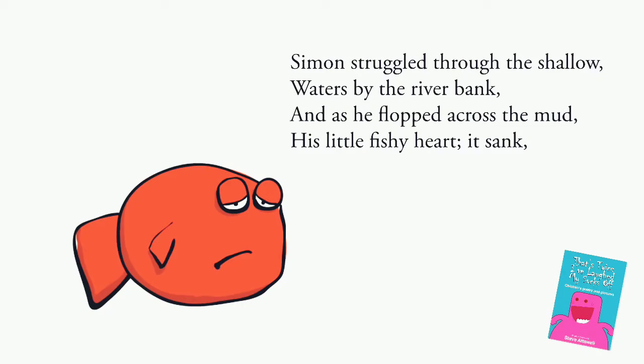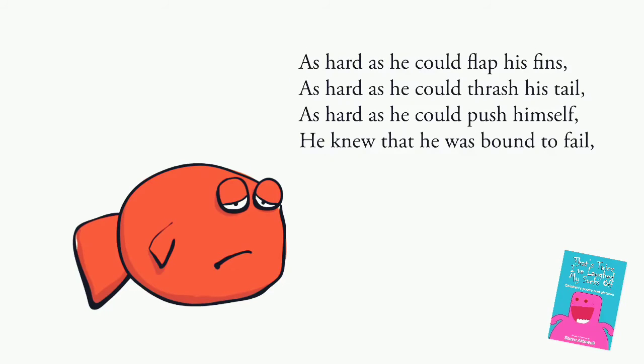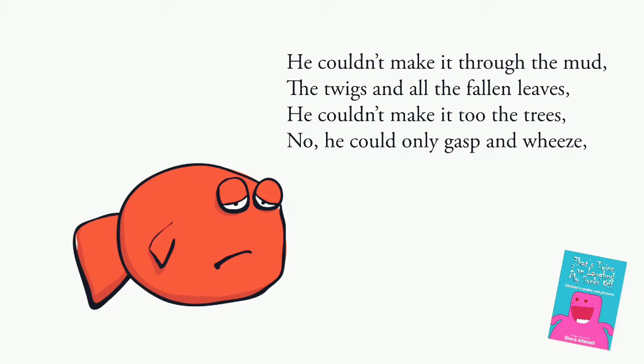Simon struggled through the shallow waters by the river bank, and as he flopped across the mud, his little fishy heart it sank. As hard as he could flap his fins, as hard as he could thrash his tail, as hard as he could push himself, he knew that he was bound to fail. He couldn't make it through the mud, the twigs and all the fallen leaves. He couldn't make it to the trees, no, he could only gasp and wheeze.